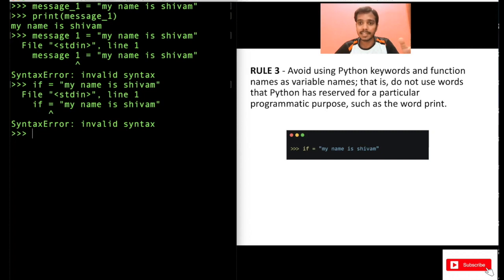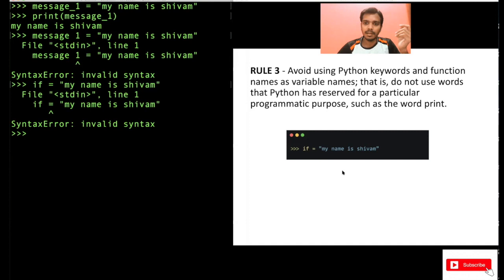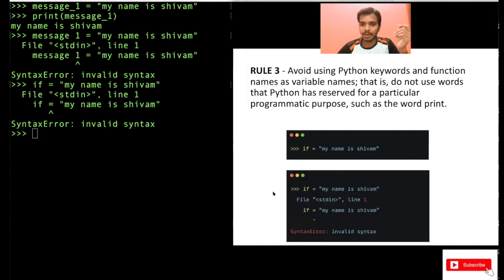So what do you mean by reserved keyword? Python is a programming language, so it also has some syntax. Take the example of a language like English or Hindi. In English, is, are, the, these all have a special meaning, right? Similarly in programming also, there are reserved keywords which have a special meaning, which you should not use while declaring variables. I will show you that. So you got an error here.